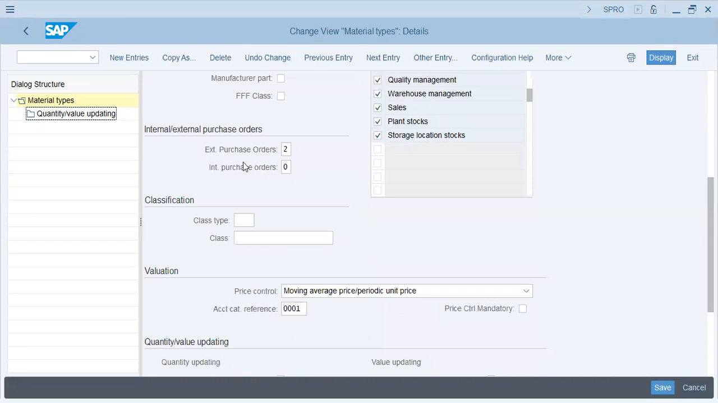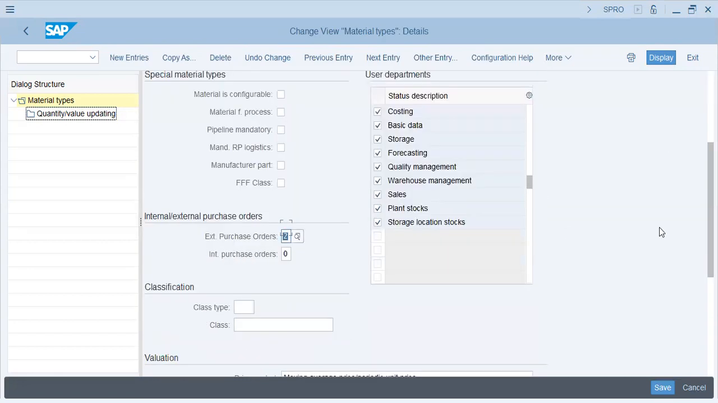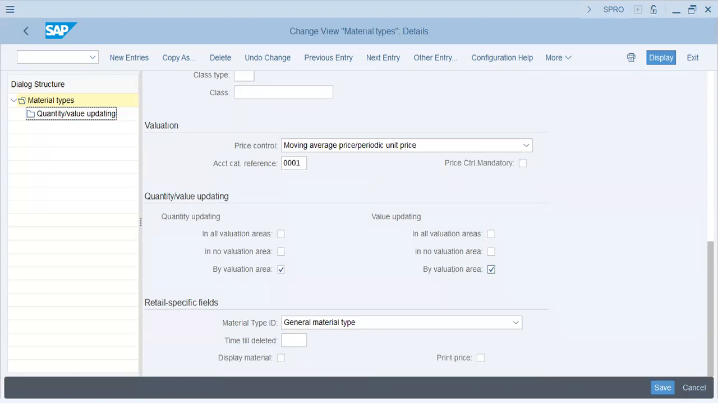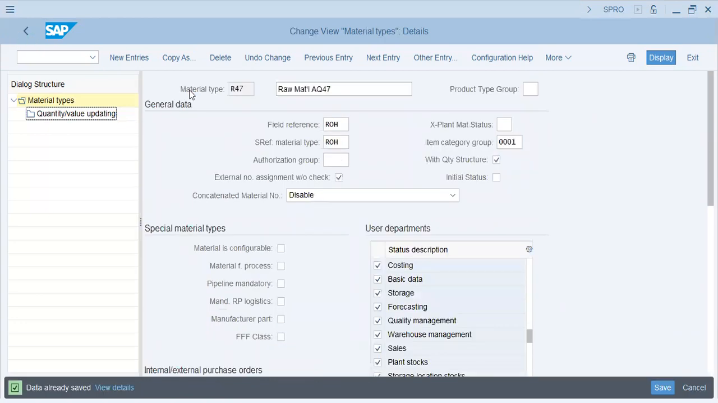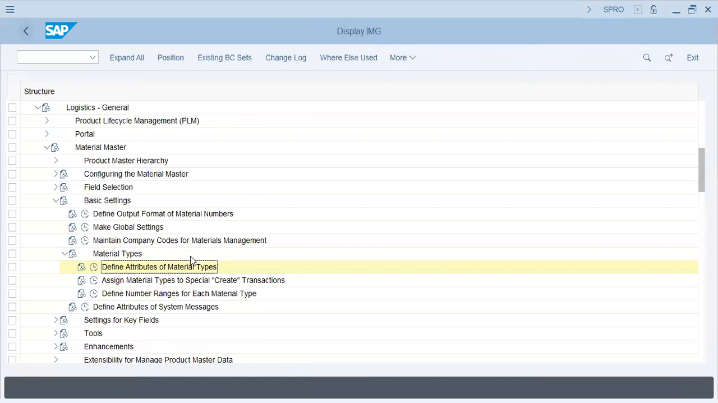External purchase orders. Can it be procured from external purchase orders allowed? Yes or no? Some raw materials you must be producing, and some raw materials you must be procuring from the outside. Quantity update by valuation area, which is your plant, and so is value updating. Save. Data already saved, and that's how you will configure semi-finished good. Now, assign material type.